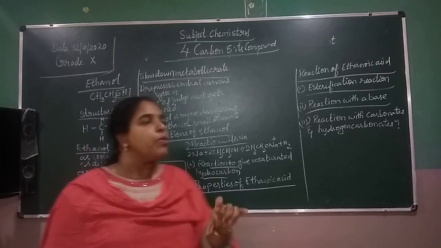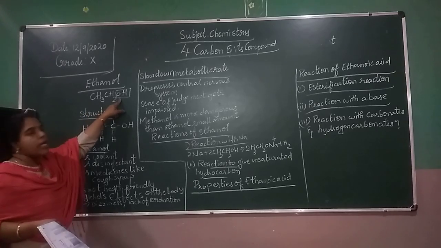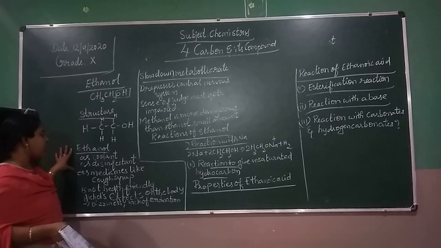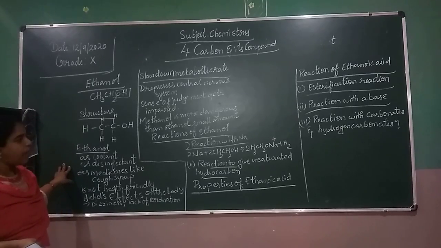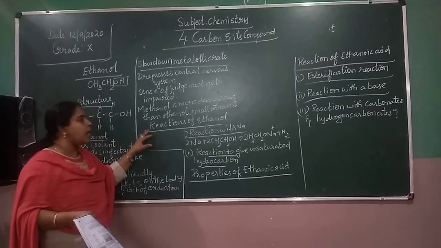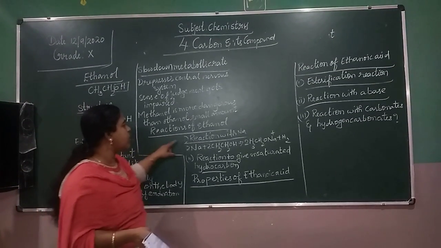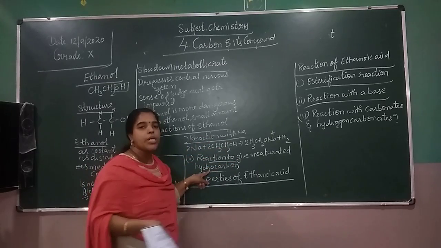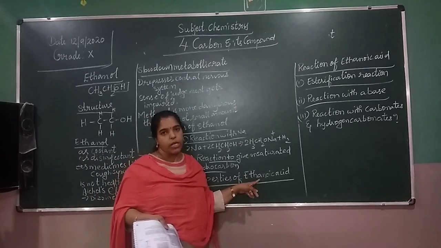Ethanol is used in medicine but is very harmful. The reactions of ethanol are the reaction with sodium and the reaction to give an unsaturated hydrocarbon.